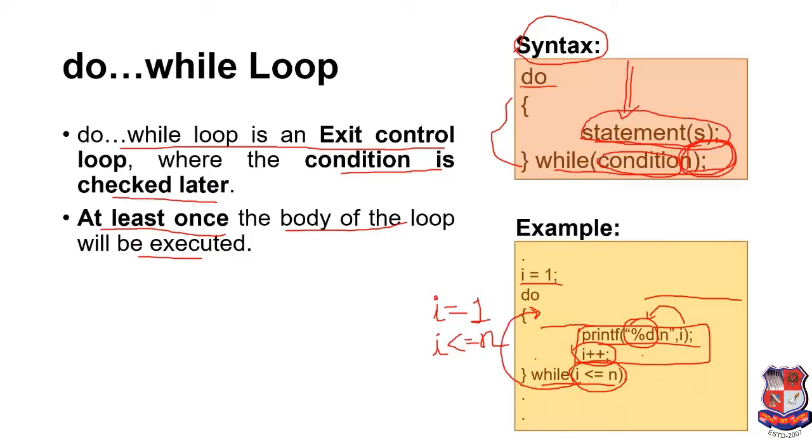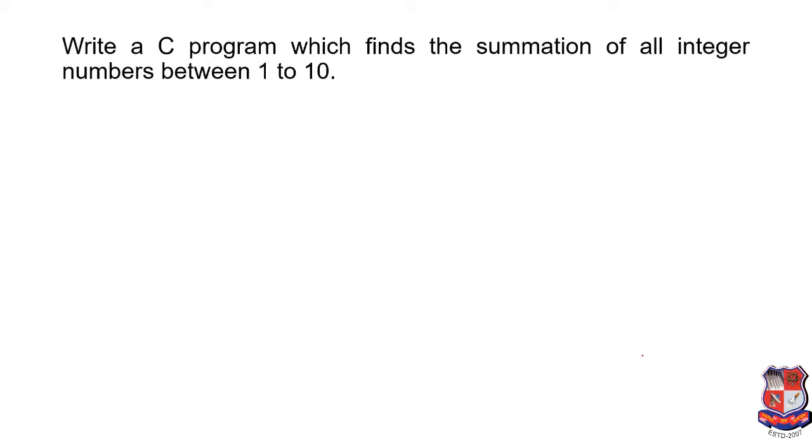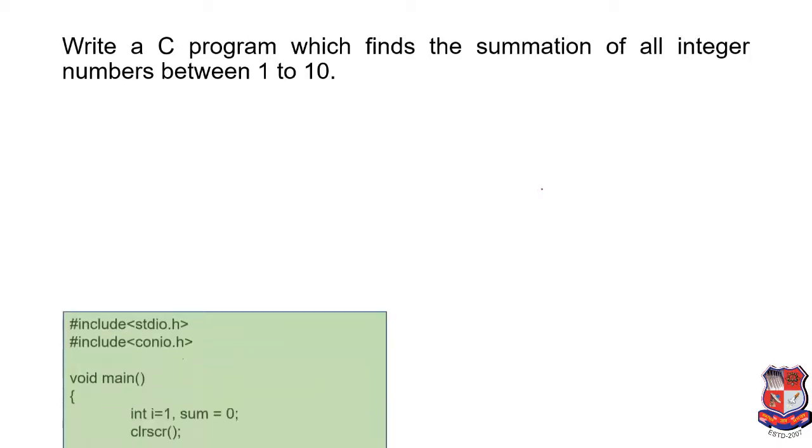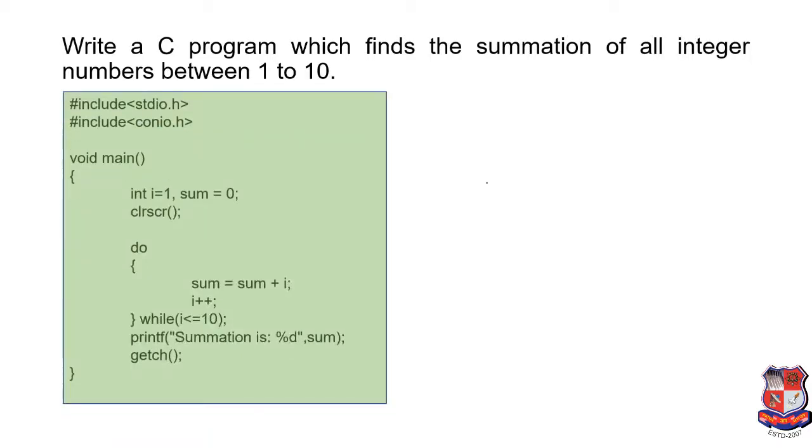Now we'll move towards our next example, that is, write a C program which finds the summation of all integer numbers between 1 to 10. We saw the same example in our last lecture, but we solved that example with while loop.